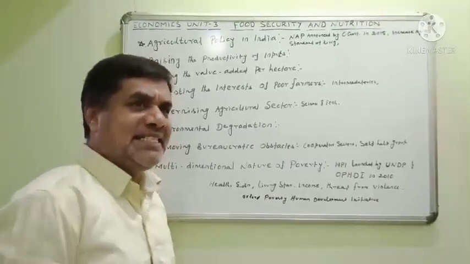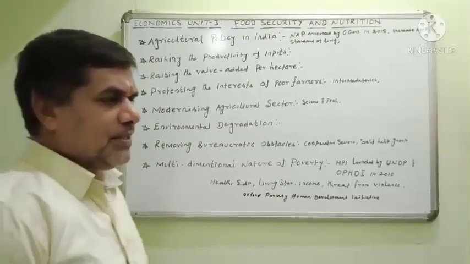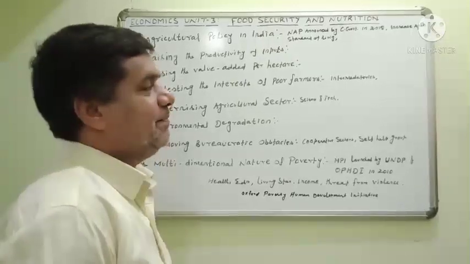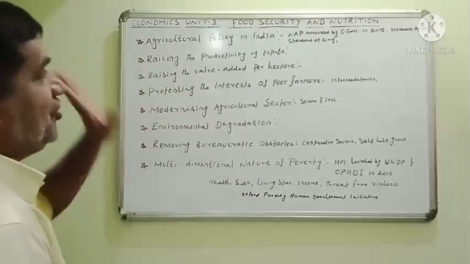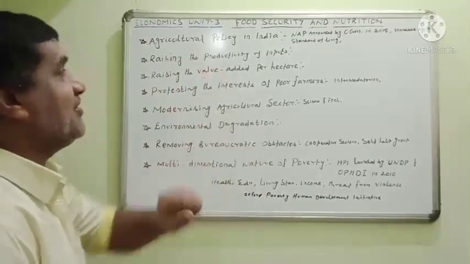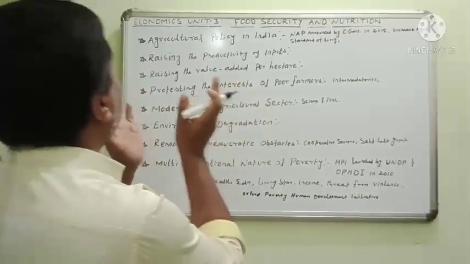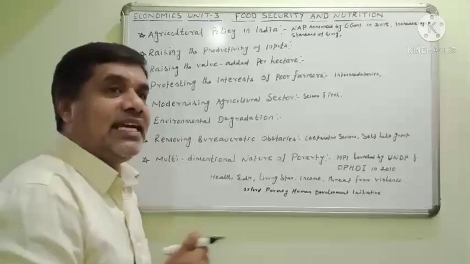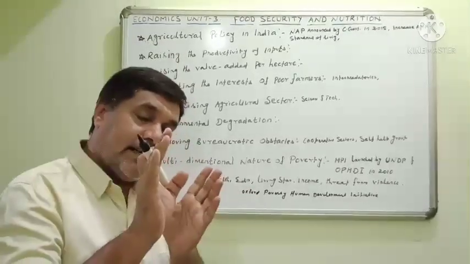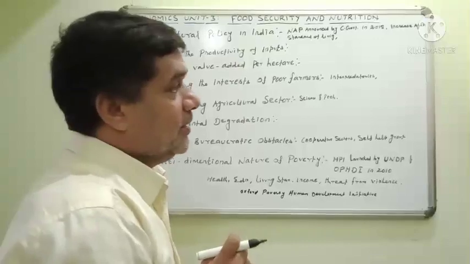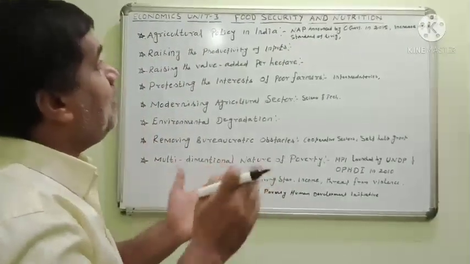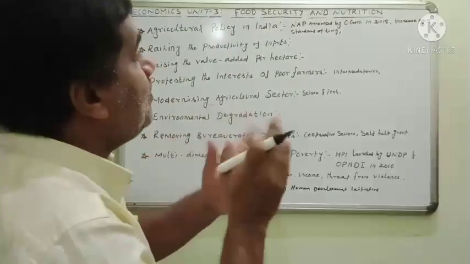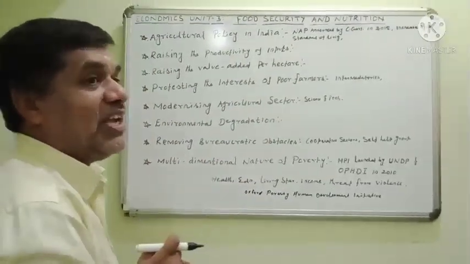After independence, agriculture was the primary occupation in our country. Primary occupation, agriculture. Secondary occupation, industries. So agriculture was given more and more importance. Yesterday I told you about the 5-year plans. After implementation of the 5-year plans, agriculture was the main aim of the first 5-year plan.